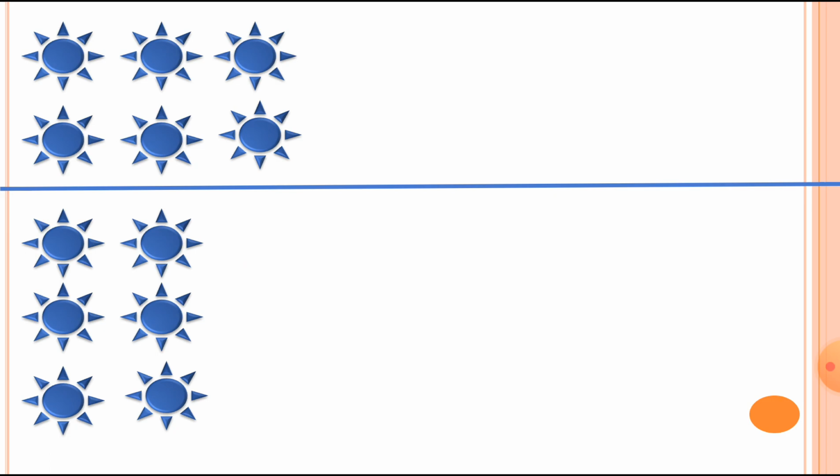So first of all, let's count the standing line. How many suns in the standing line? Here are 2 suns in the standing line. And how many in the sleeping line? Here are 3 suns in the sleeping line. See this, 1, 2 and 3. So we can write down the multiplication fact this way. 2 suns in the standing line and 3 suns in the sleeping line. 2 3s are 6. Here is 2 3s are 6.